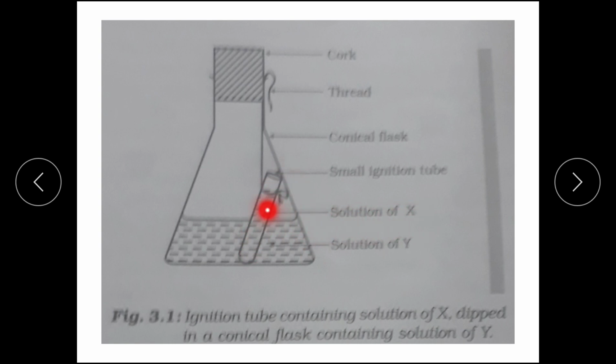In it you take solution of X, that is copper sulfate. With the help of thread you tie it and put it like this. Hang the ignition tube. See that the solutions should not mix over here. And now you put a cork.